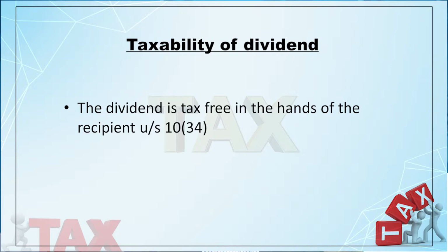So, only the Indian company or domestic company is liable to pay tax on dividend distributed, declared or paid. Okay, is it clear to you? Dividend declared, distributed or paid by a domestic company is liable to tax as per section 115O.